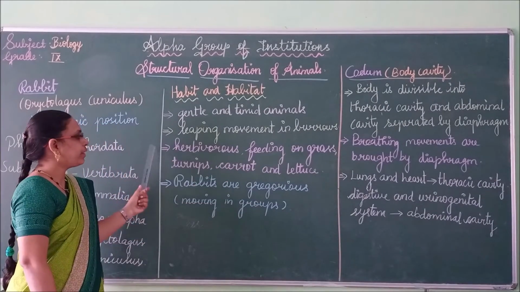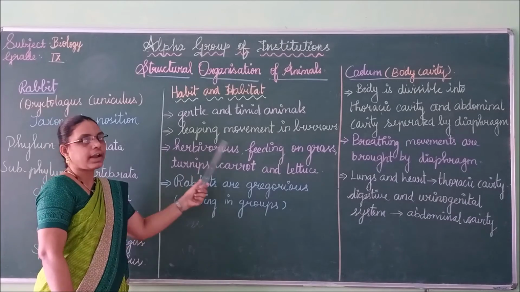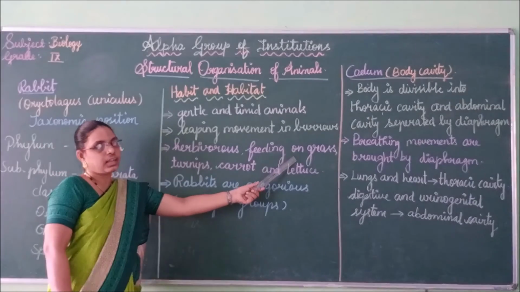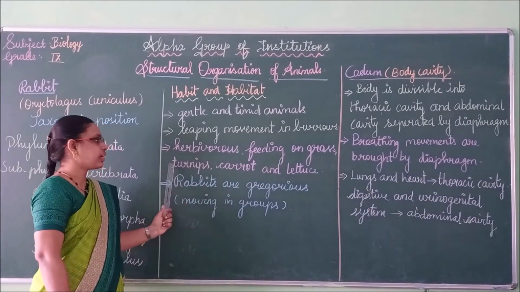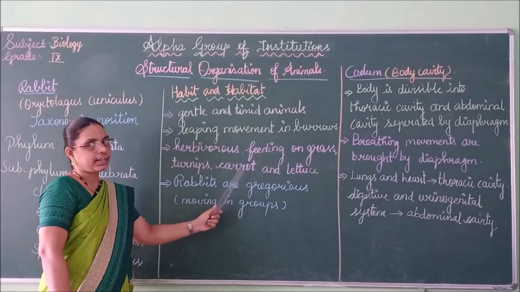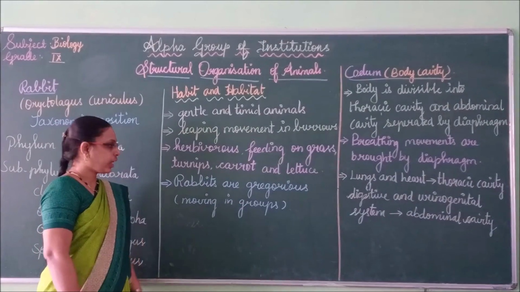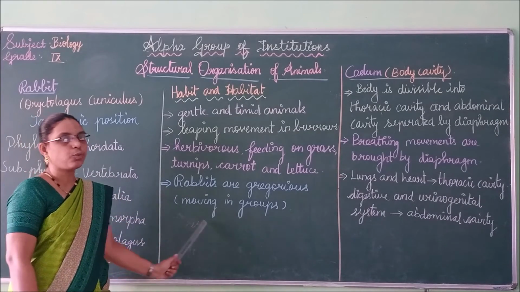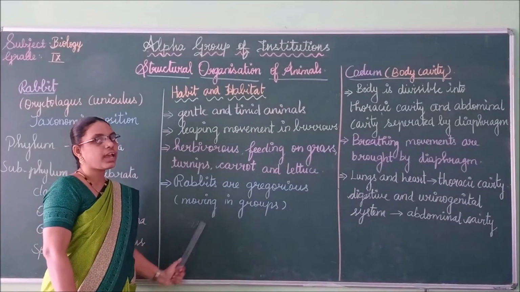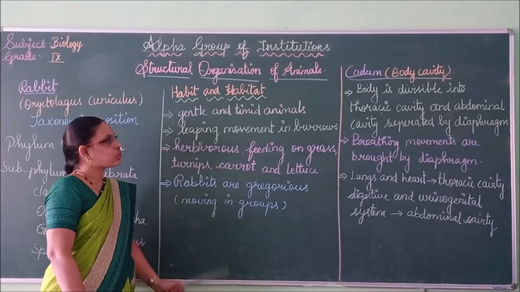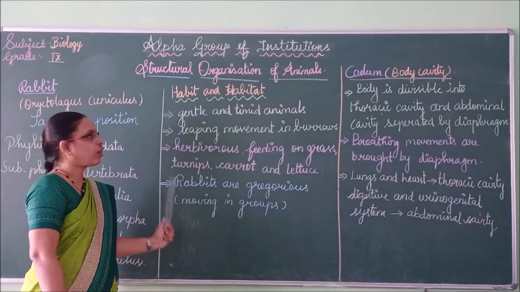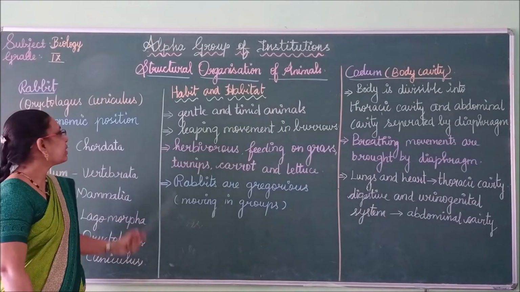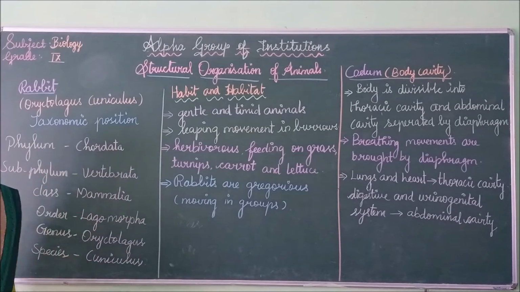The rabbit is a herbivorous animal, and it mostly feeds on grass and vegetables like turnip, carrot, and lettuce. Next, rabbits are very gregarious animals, that is, they move in groups. Gregarious means they move in groups. So these are the habitat details of rabbit, Oryctolagus cuniculus.